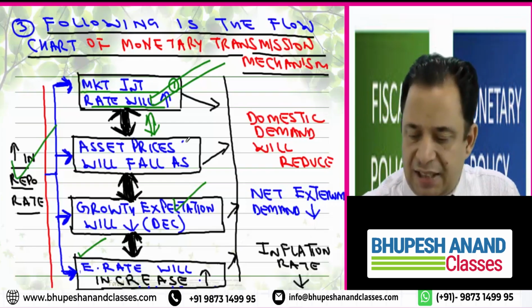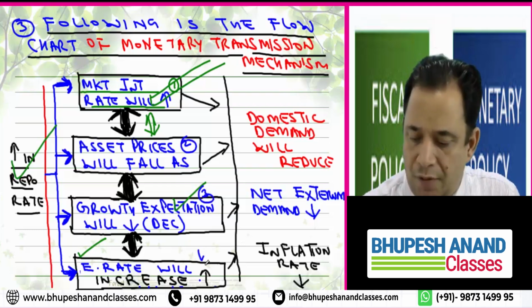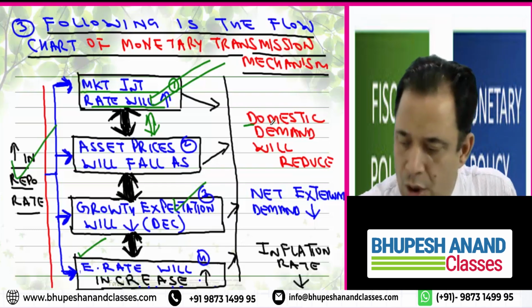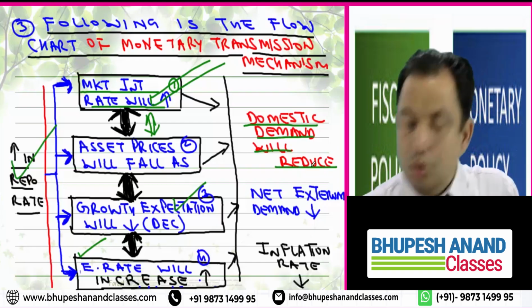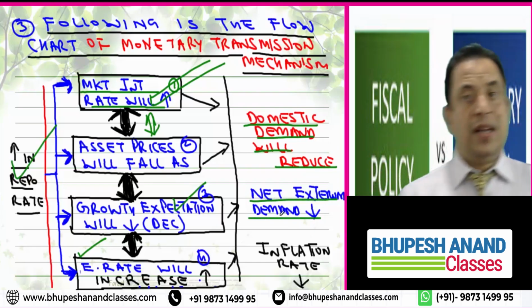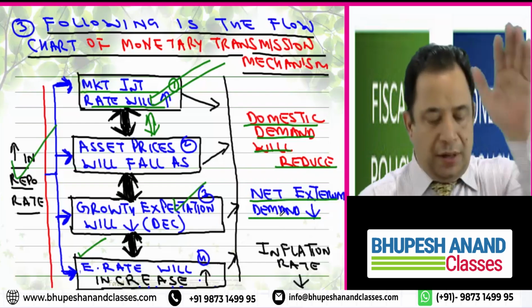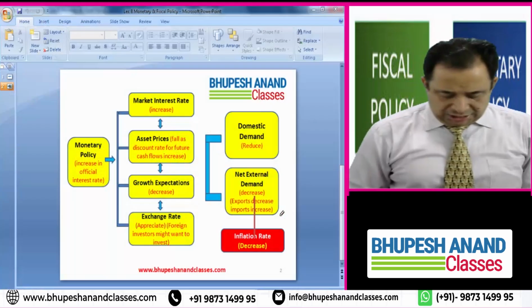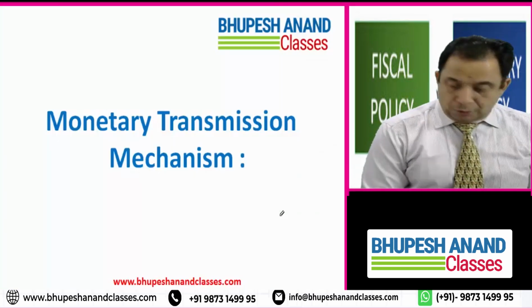And these are the four channels which I am talking of. And after the effect of these four channels, domestic demand will reduce, net external demand will also decrease, and the inflation rate will also decrease. My dear friend, I have prepared the PPT even for this. Just see the PPT I have prepared for you.